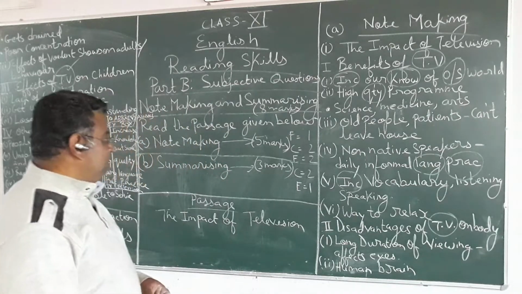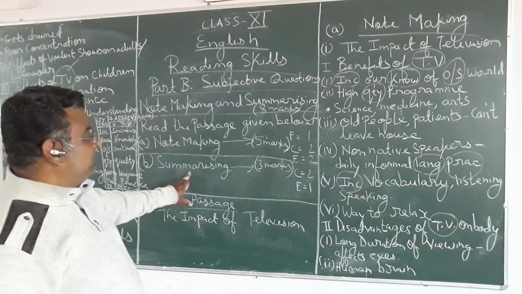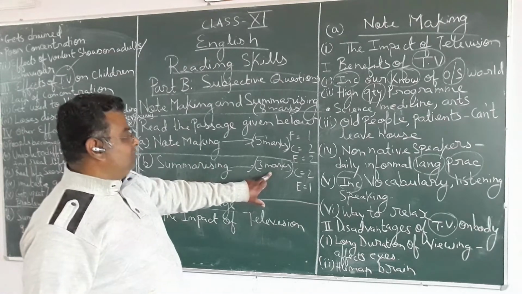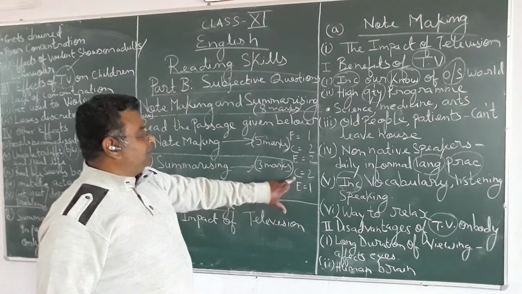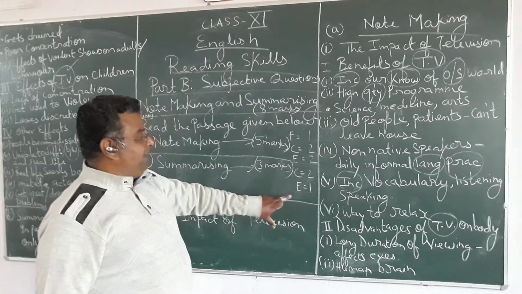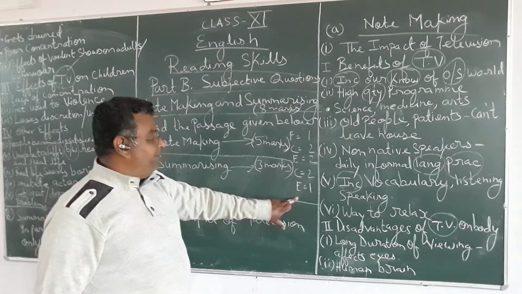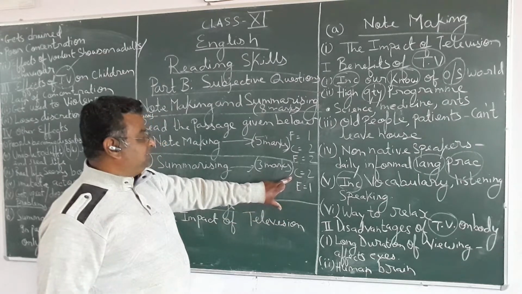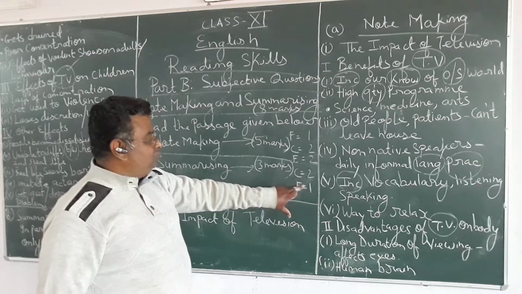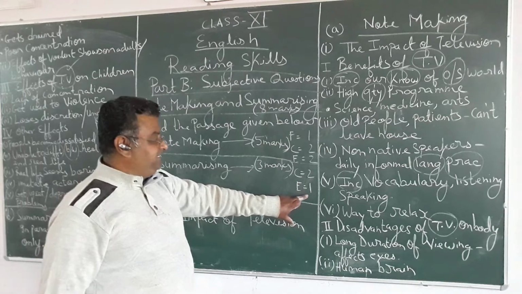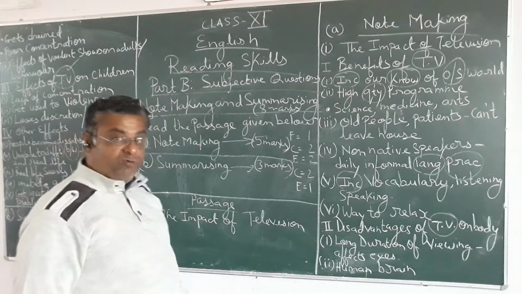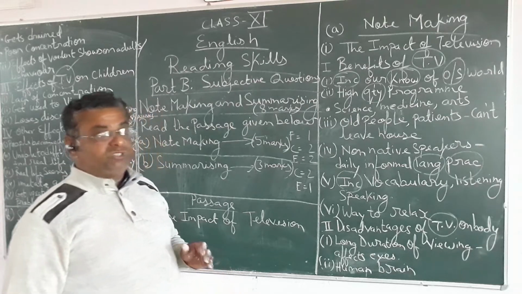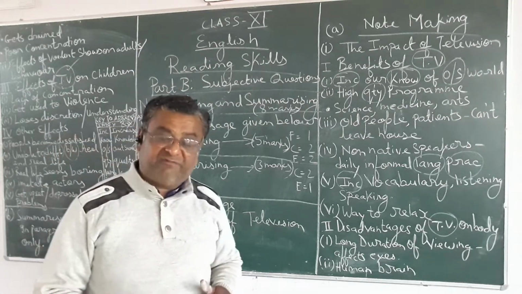Always remember, summarizing carries 3 marks. What we are seeing in summarizing is content and expression. Content carries 2 marks and expression carries 1 mark. This is the marks distribution for your summarizing part. So summarizing is done in paragraph only.